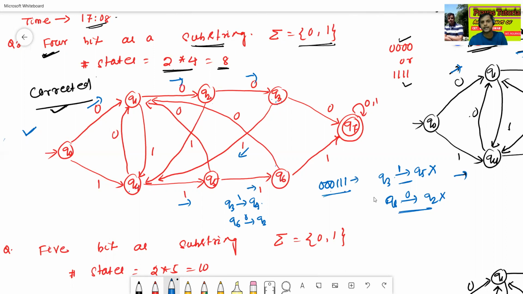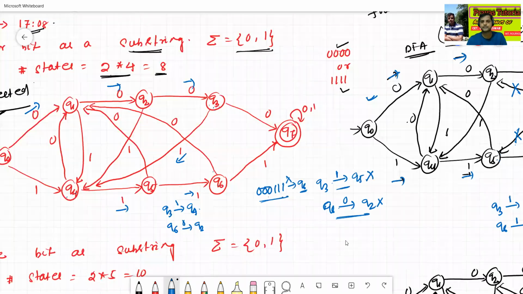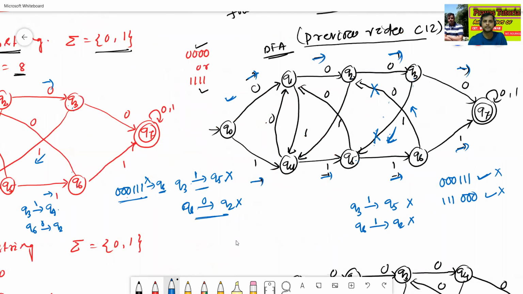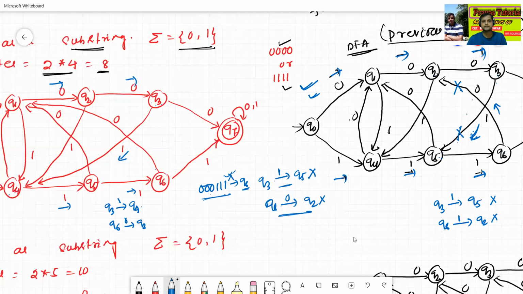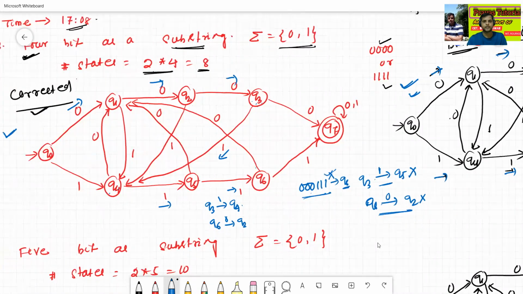It ends in state Q6, and Q6 is a non-final state, so the string is rejected. The previous diagram accepted this string, and we have corrected it in this diagram.